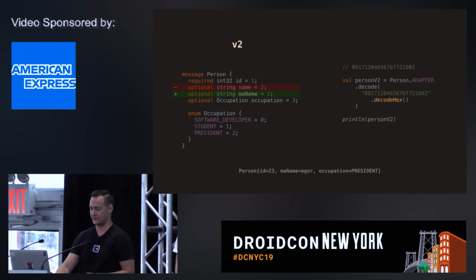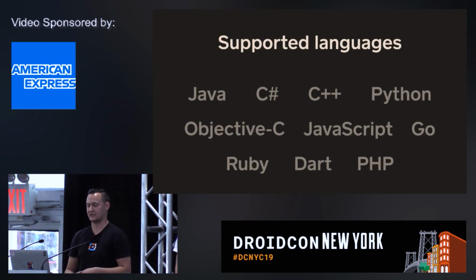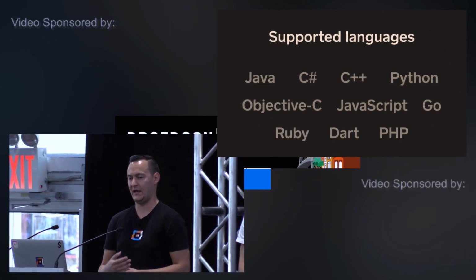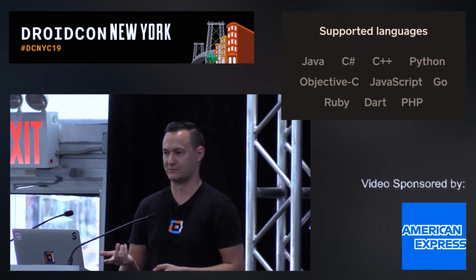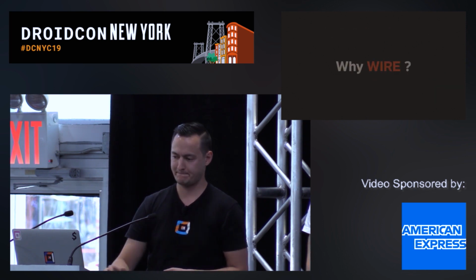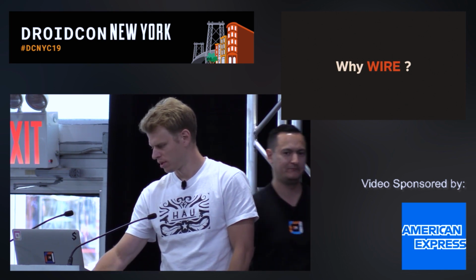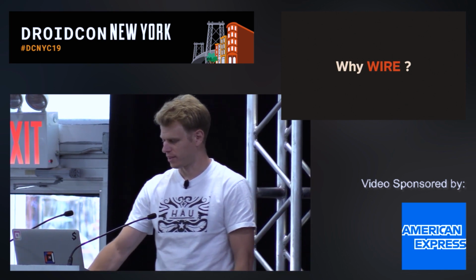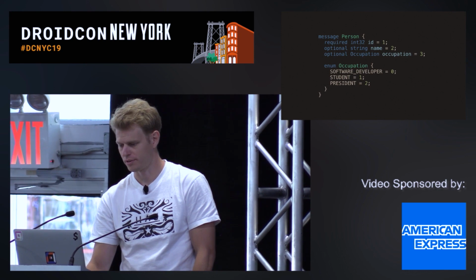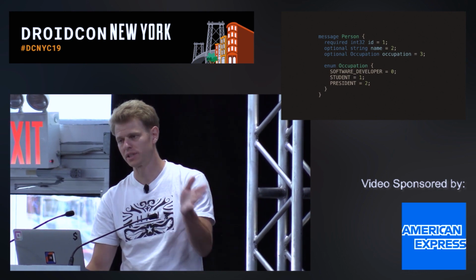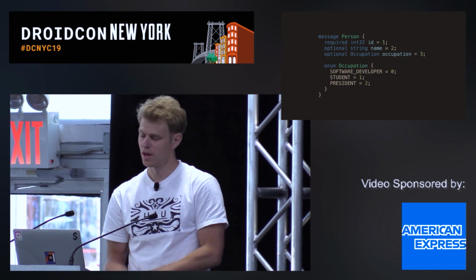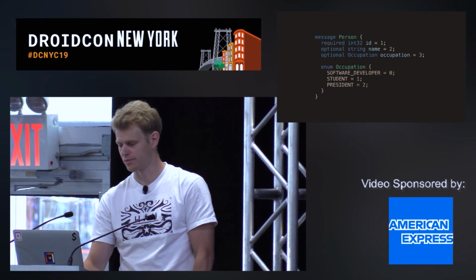It's a safe operation. And the last point to make is that Google actually offers a large number of tools to accompany protocol buffers, which is just compilers and runtime libraries. And this is the list of languages that Google supports for Protobuf. So why did we build Wire? Google has been supporting Java since forever. So I could say, why did we build Wire? And I could also say, why not use the Google generation?